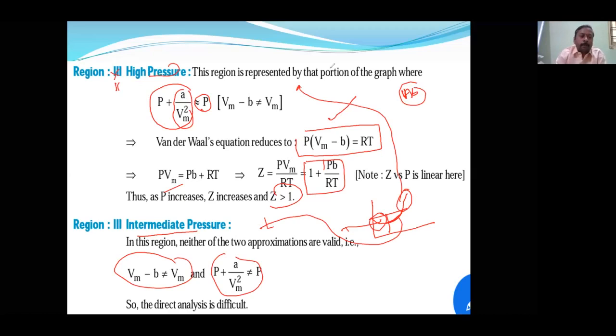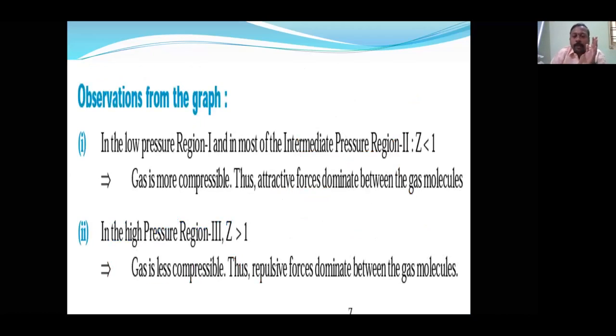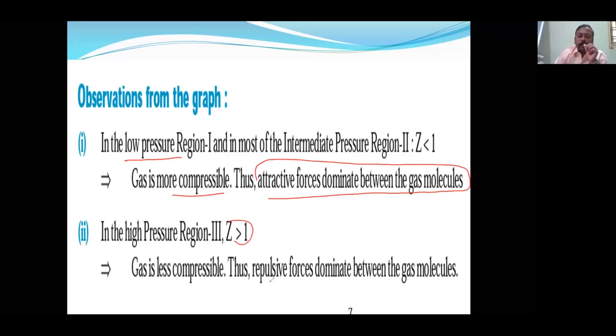Okay, now let us see the next one. Observation from the graph: at low pressure, Z is less than 1. At high pressure, Z is greater than 1. At intermediate stages, Z is equal to 1. And why is it happening? Because at low pressure the gas is more compressible, and attractive forces dominate the repulsive forces. When Z is greater than 1, repulsive forces dominate the attractive forces and the gas is less compressible. When Z is equal to 1, then only attractive forces are exactly equal to repulsive forces.